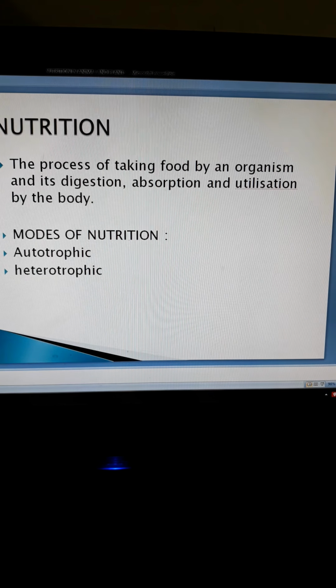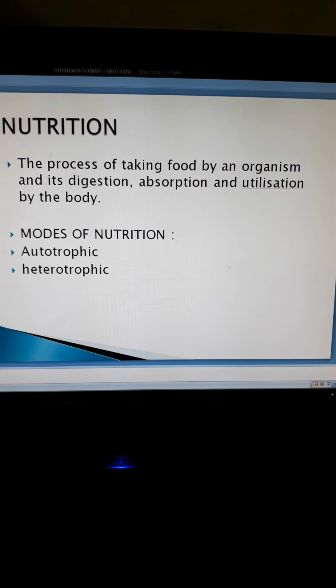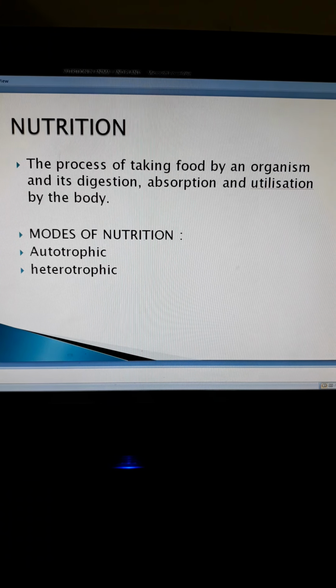So nutrition is defined as the process of taking food by an organism and its digestion, absorption and utilization by the body. There are two modes of nutrition: autotrophic and heterotrophic nutrition.